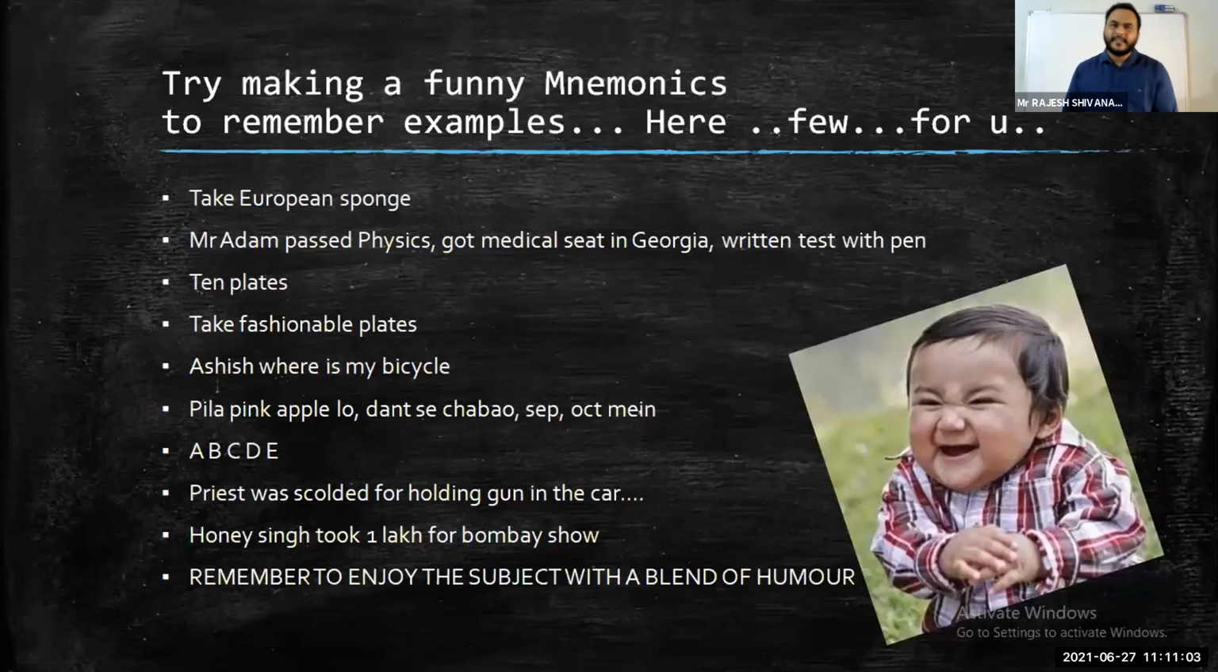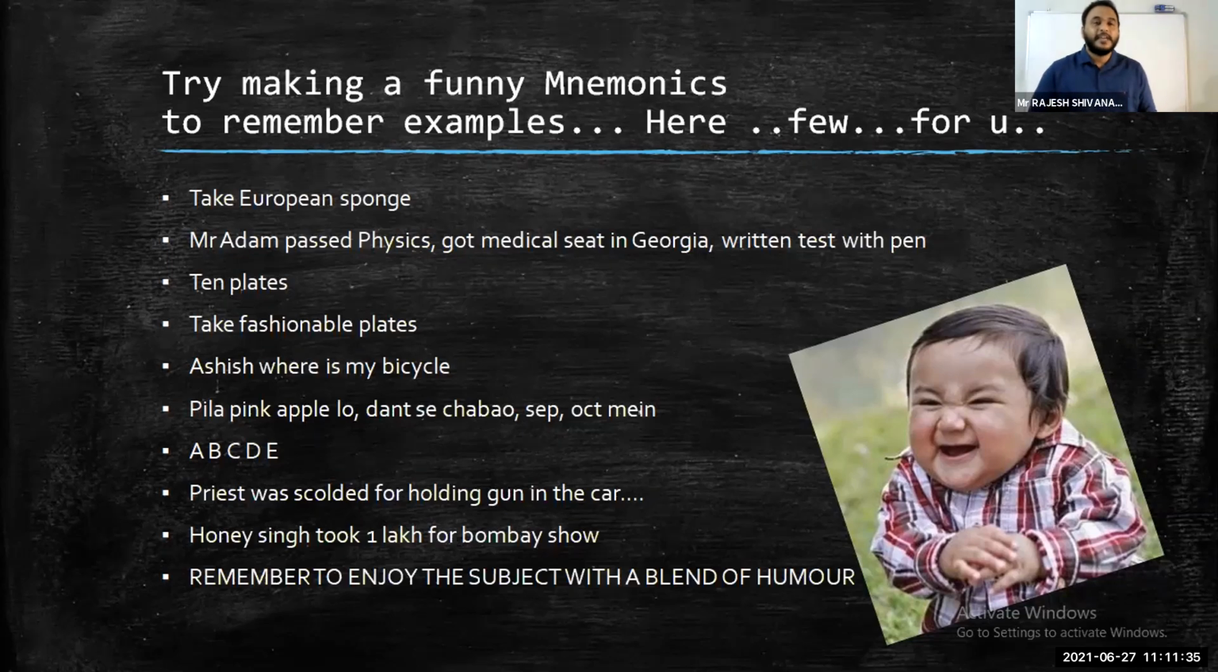Suppose a lot of examples are there in Animal Kingdom. How to keep all those examples in mind? I do only one thing: I follow these kinds of mnemonics. Let's say the first one, take European sponge. It's very simple. Sponge examples we can remember with the help of this: European, Euspongia, sponge, Spongilla. Like that we can remember.